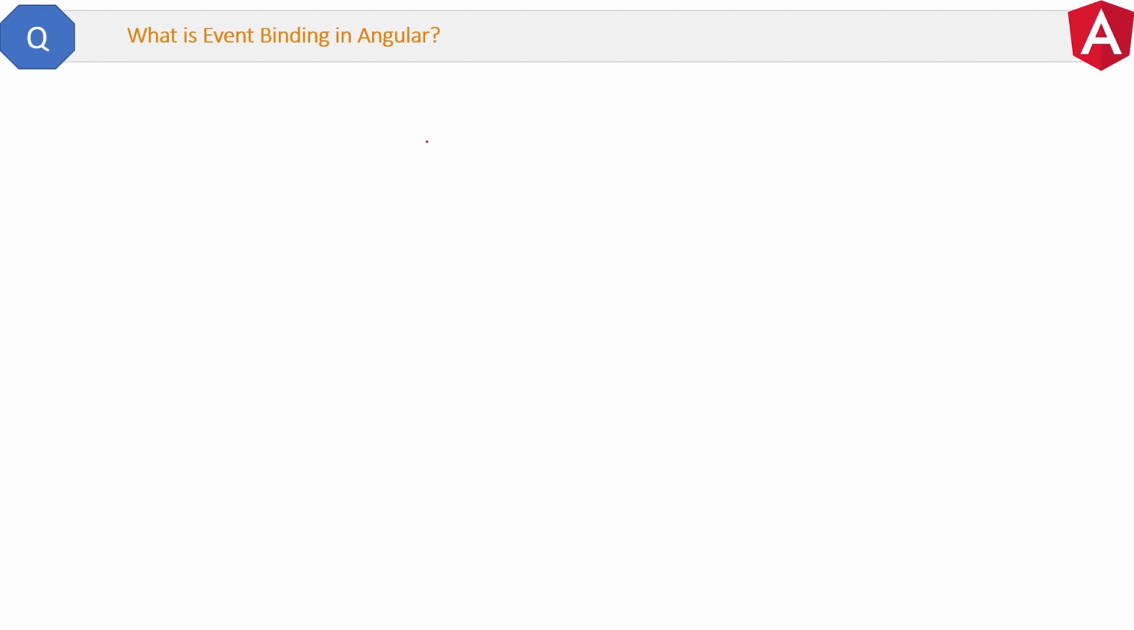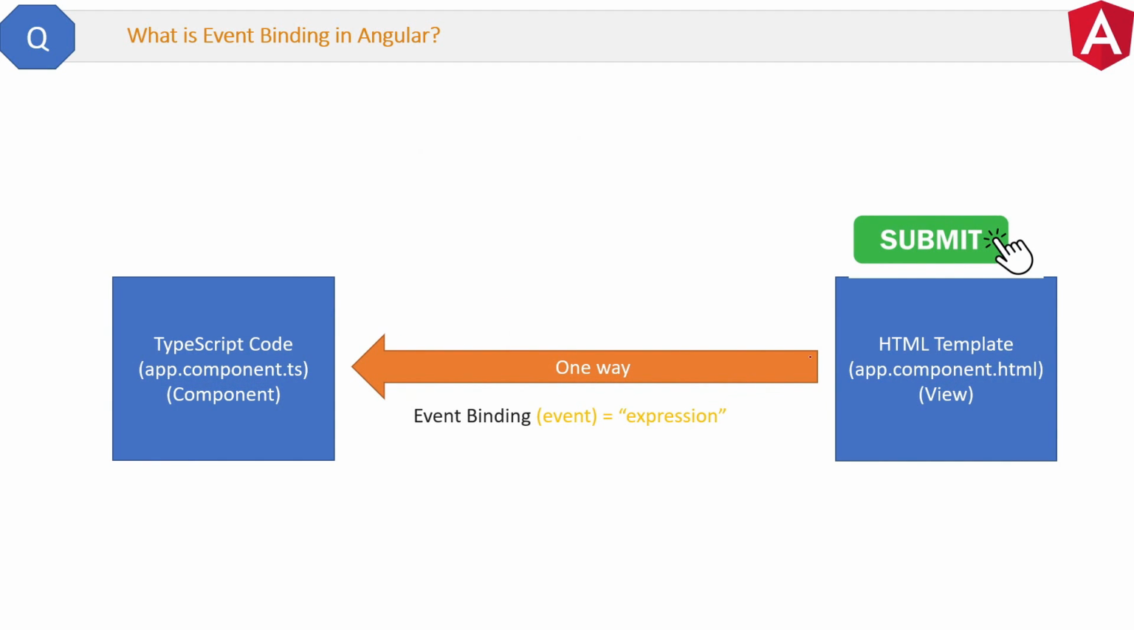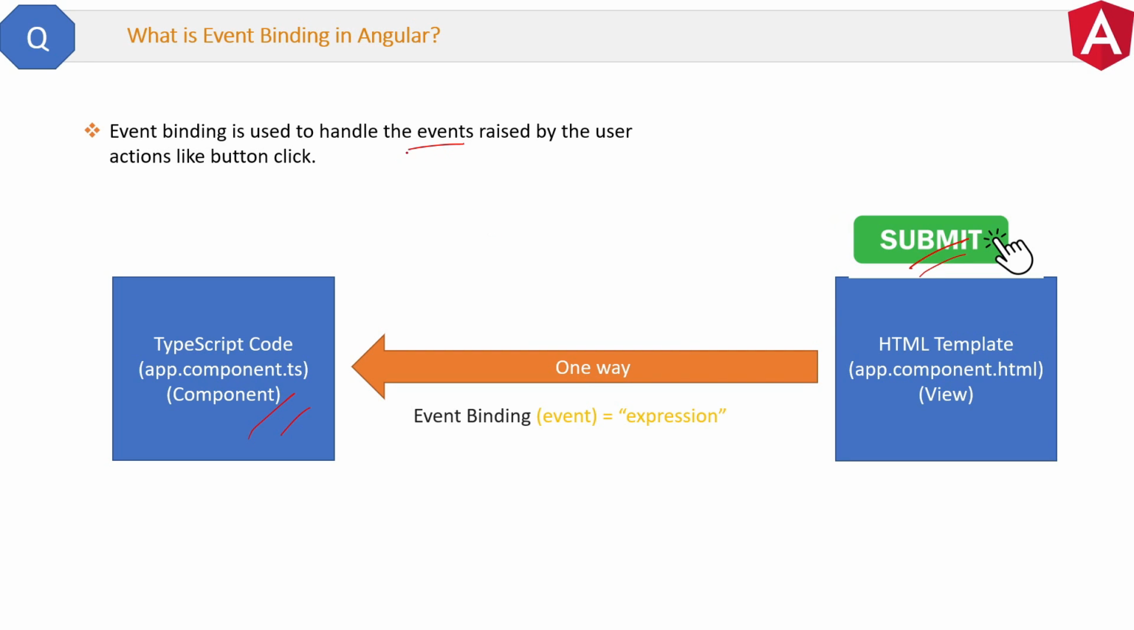Here is the question. What is event binding in Angular? This is the flow of data in case of event binding. So when the user does some action like button click or mouse over in the HTML form, then you can catch that action in the component file with the help of event binding. These actions are also called events. So the simplest definition is: event binding is used to handle the events raised by user actions like button click. Let me show you the code for event binding.